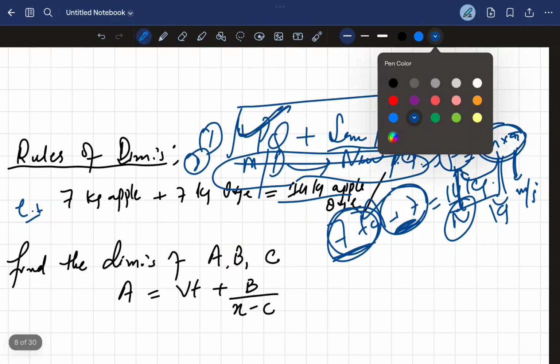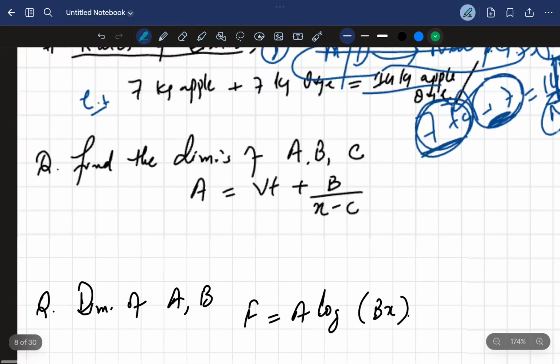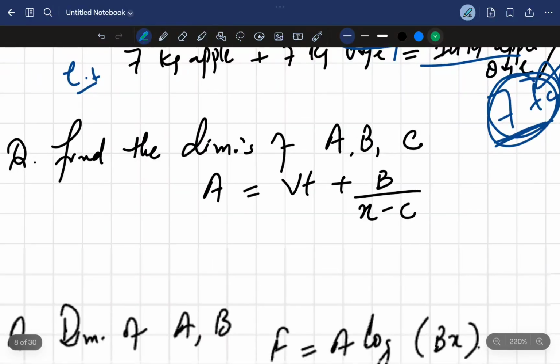Okay, I will use this. Okay, now let's see the first question. Find the dimensions of A, B, C in this question.